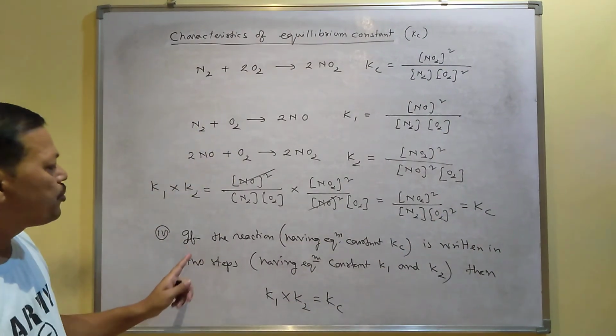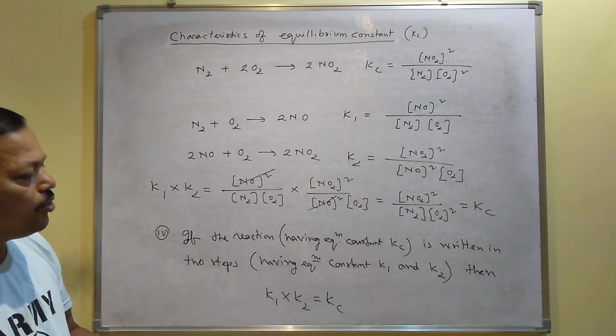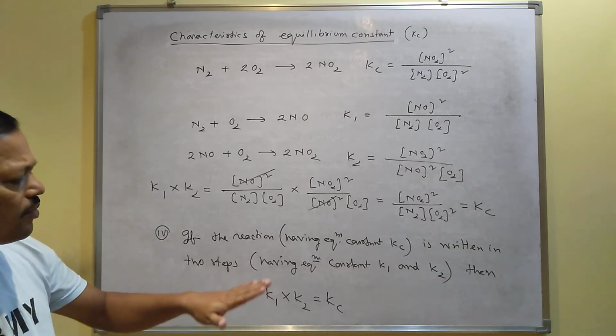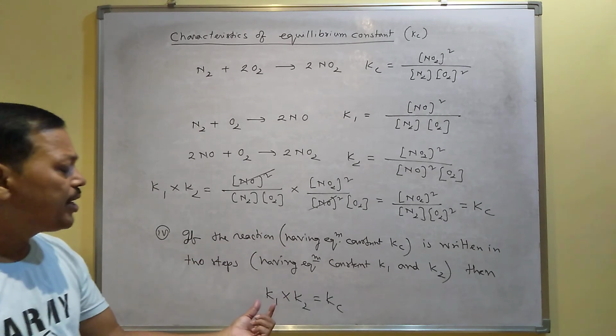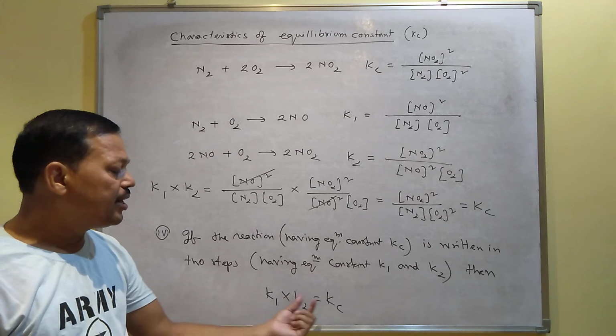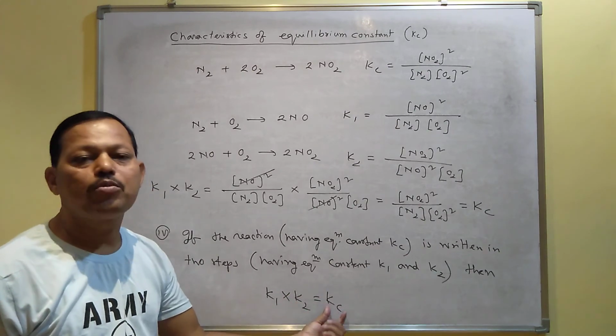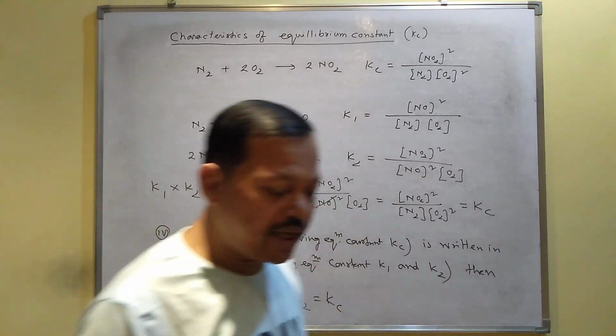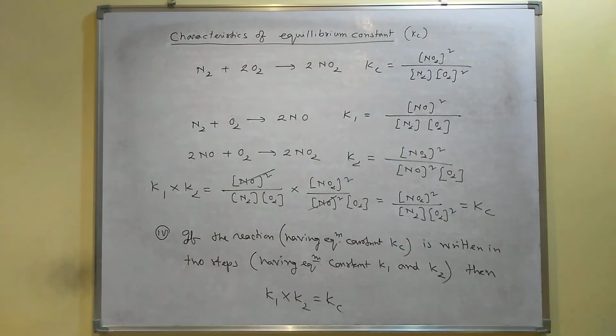So this is according to this point. If the reaction having equilibrium constant Kc is written in two steps, then the multiplication of the equilibrium constants of the multi-step reaction is equal to the equilibrium constant of the overall reaction. These are the main characteristics of the equilibrium constant Kc or Kp.